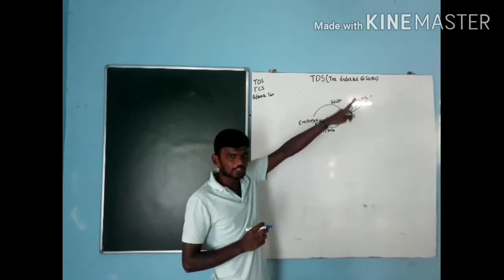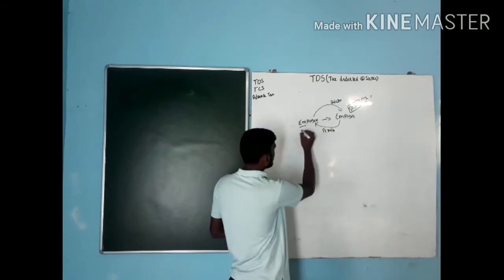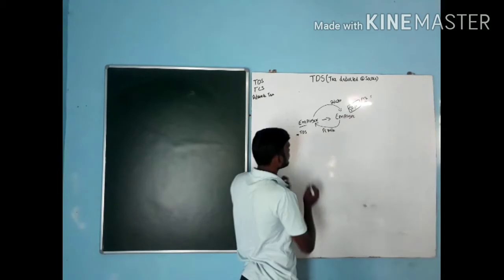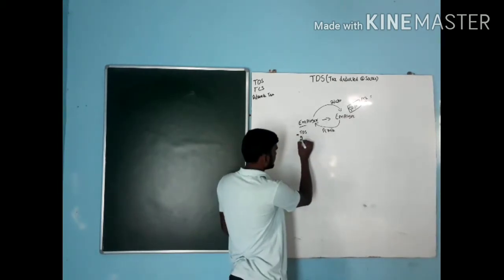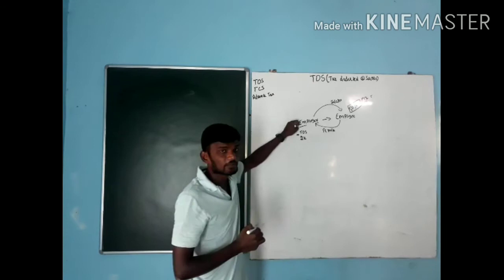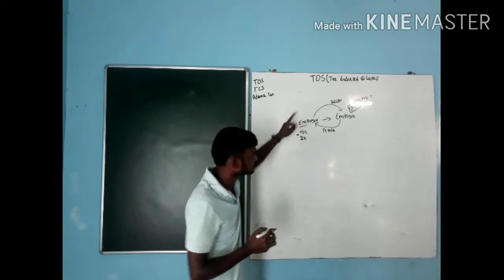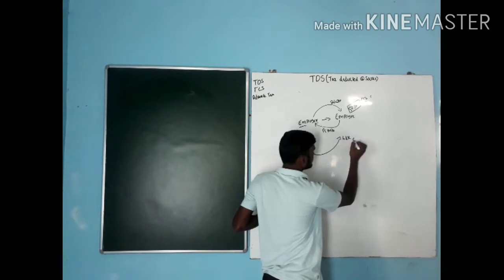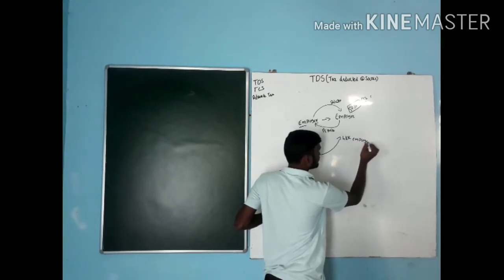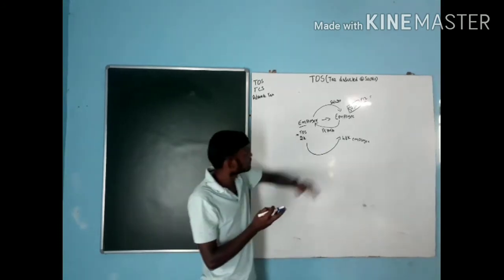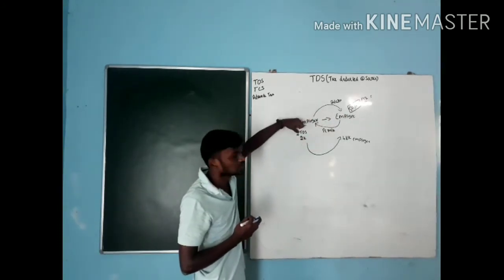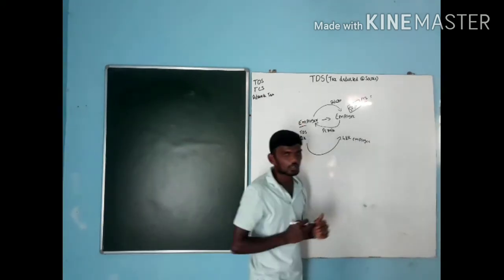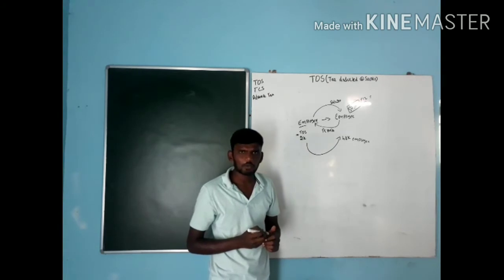So instead of paying taxes to the government at one time, the employer is going to deduct some amount from that 50,000. For example, out of those 50,000, the employer deducts 2,000 every month as TDS. Then they are going to pay only 48,000 to the employee. They are not going to pay 50,000, because out of those 50,000 the employer deducts 2,000 as TDS. Remaining, they pay only 48,000 to the employee.